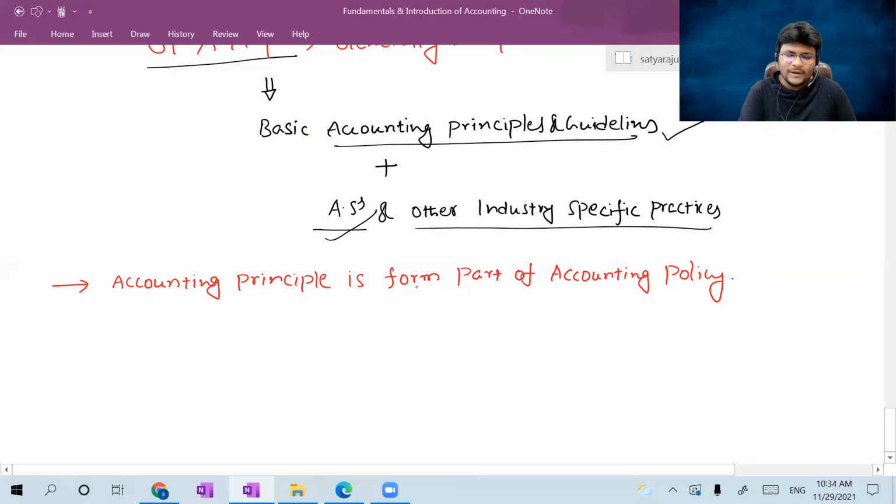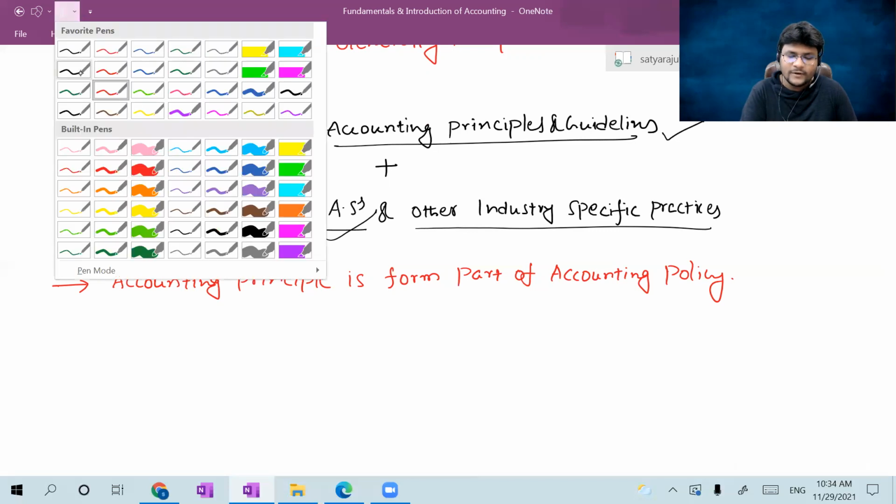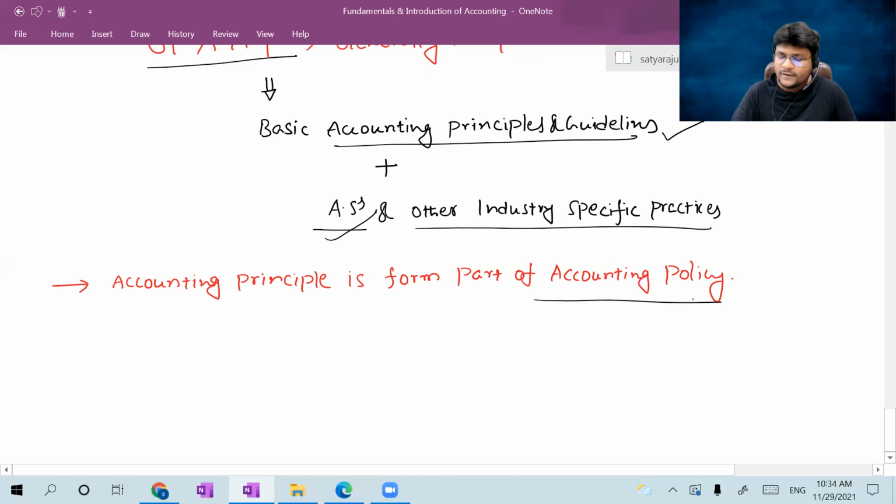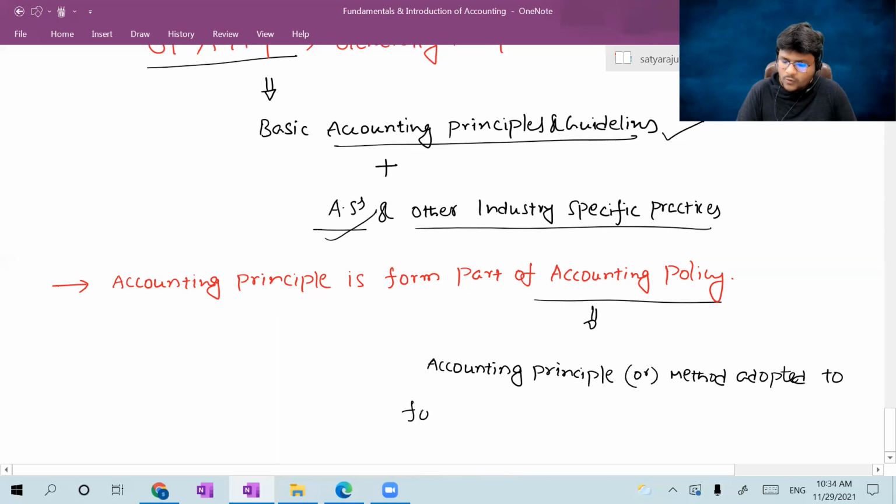Now coming to the accounting policy. Now I am discussing policy. Please all of you concentrate. Accounting policy is an accounting principle or method adopted to follow such accounting principle.